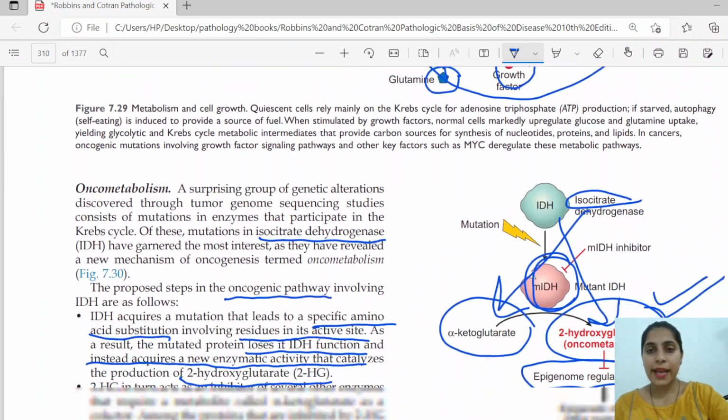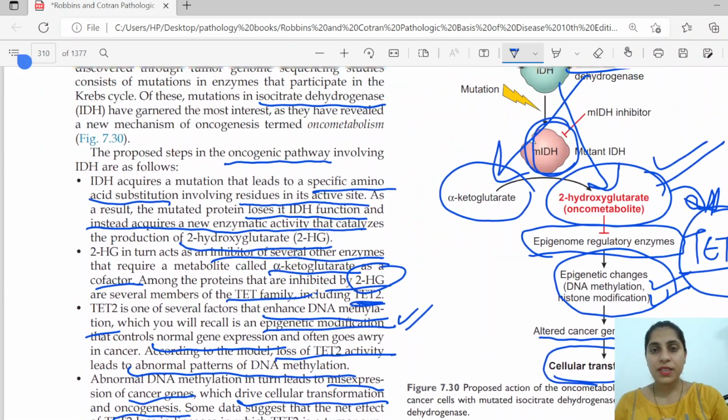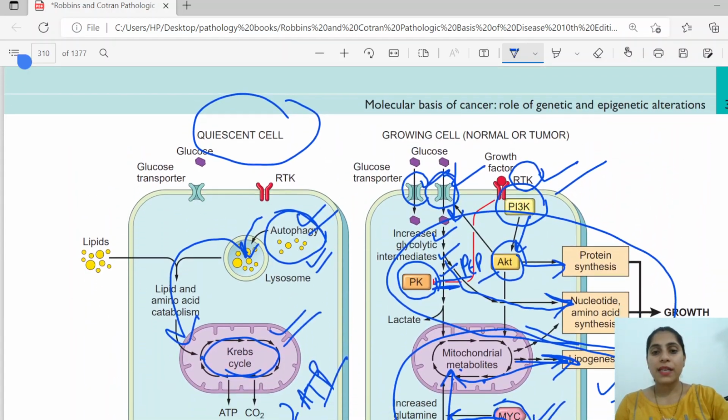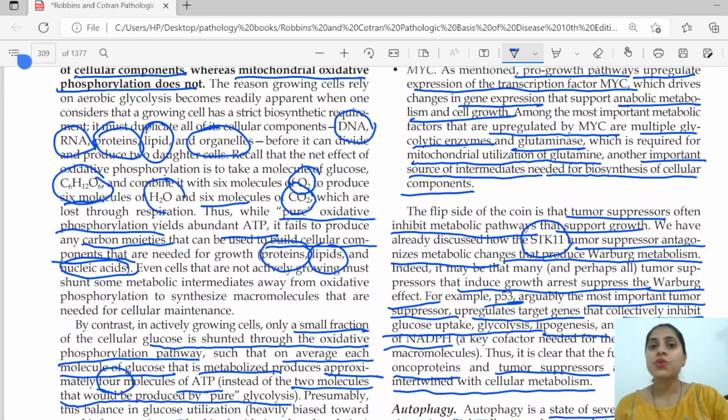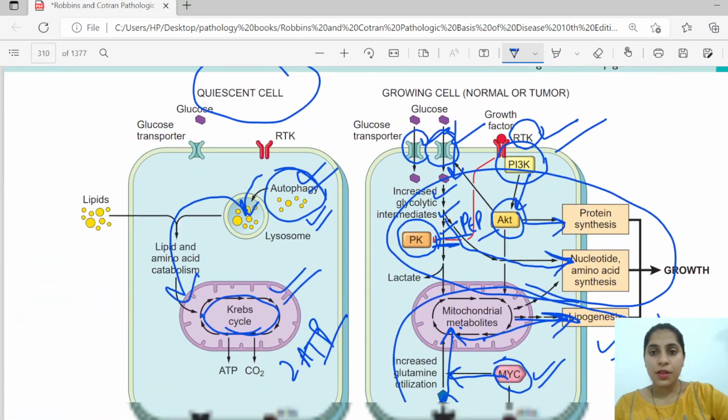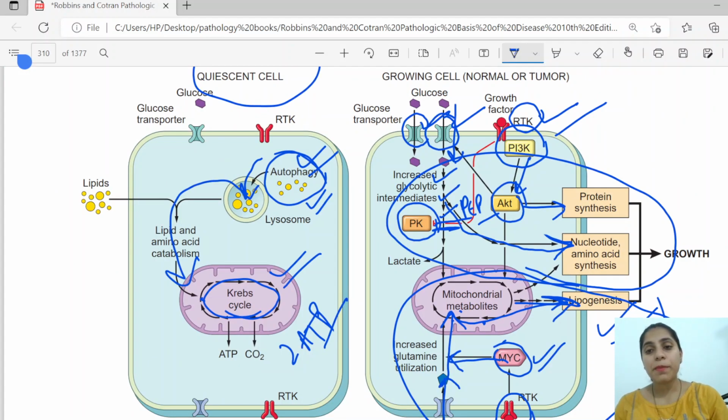Now in the end, to summarize all three: the first metabolic effect is the Warburg effect. In the Warburg effect, the cell switches from normal oxidative phosphorylation to aerobic glycolysis. In aerobic glycolysis, it forms less ATP and uses its intermediate metabolites for the formation of its organelles. Then we can see it is doing this by two methods. One is the phosphoinositol 3 kinase method. Second is with the help of MYC transcription.